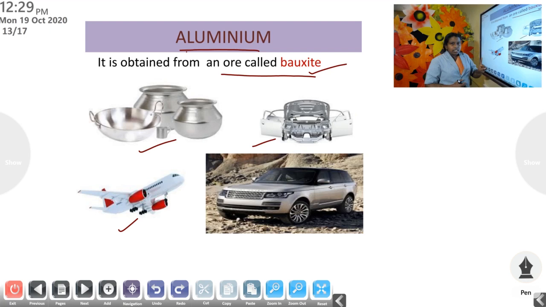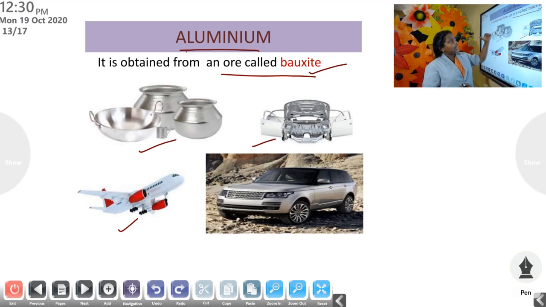What two things are there? One thing is that this metal, aluminium, is weightless, it's lightweight, and another thing, it will not rust. So we use this for making aeroplanes. For the examination, a question will be asked, why is aluminium used for making aeroplanes? You have to remember 2 points and write them there. One thing, aluminium is lightweight. Another thing, it will not rust. That's why we use aluminium for making aeroplanes.